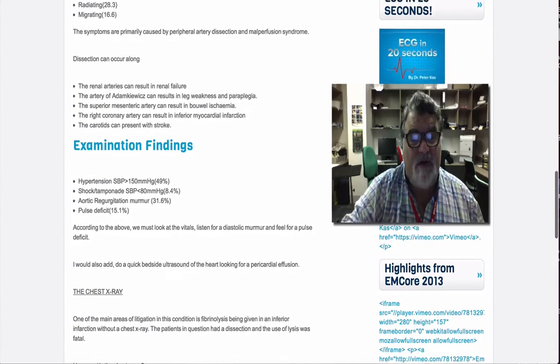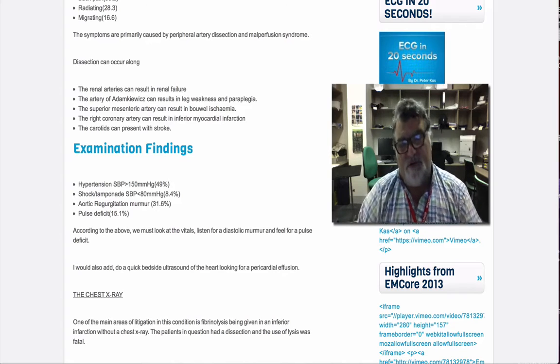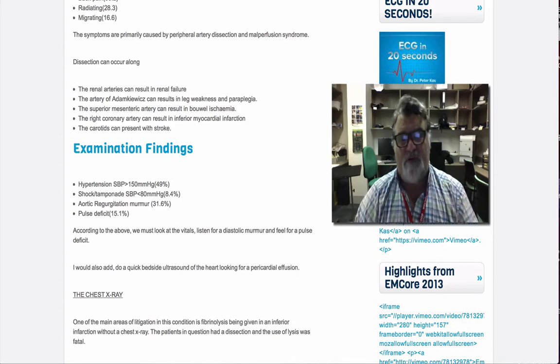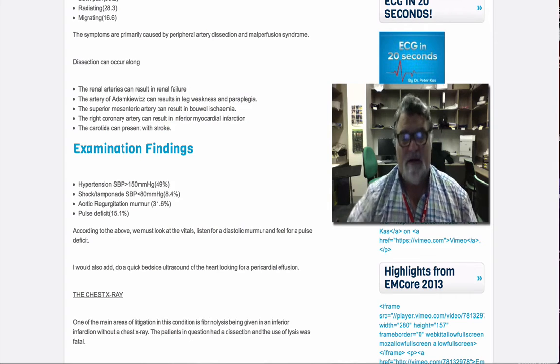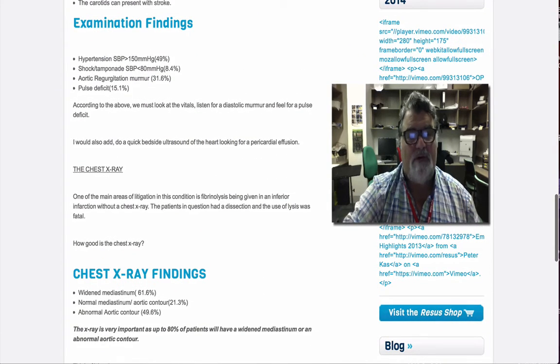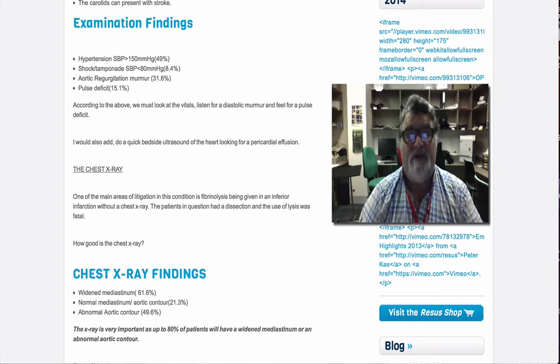Does a chest X-ray help? Yes, it does. And in fact, most cases of litigation are associated with inferior infarcts being lysed prior to an X-ray being done, and those patients having a thoracic aortic dissection and then decompensating and dying. What do we know about the chest X-ray? There is a wide mediastinum in about 60% of cases, so not all of them.